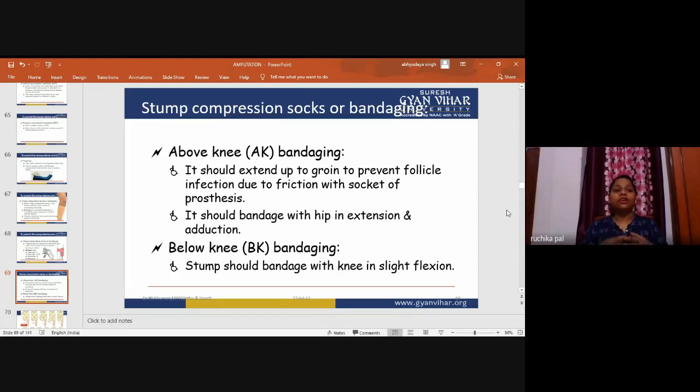And when the prosthesis, prepared by an occupational therapist, physiotherapist or orthopedician, is applied to that socket, the stump should be healthy.